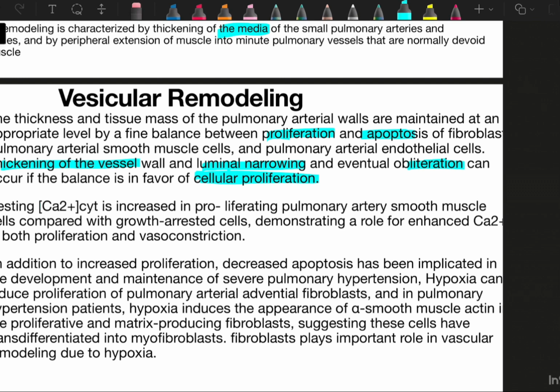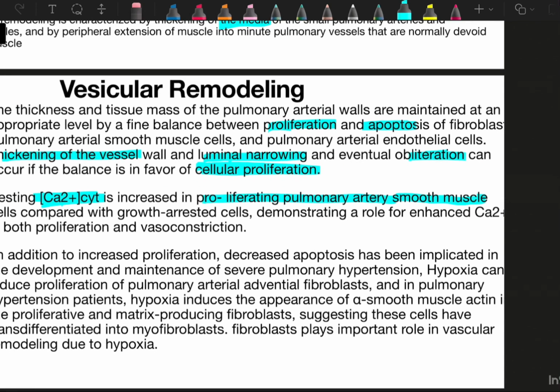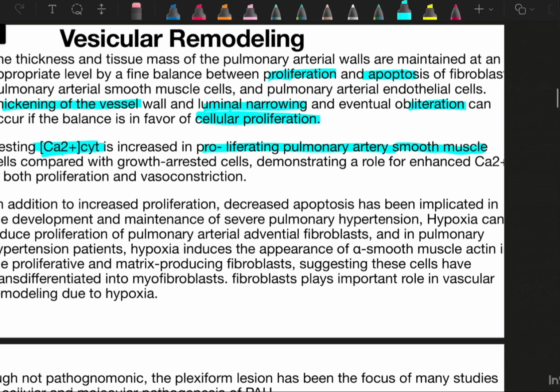They are telling us that resting cytosolic calcium is increased in proliferating pulmonary artery smooth muscle cells compared with growth-arrested cells, demonstrating a role for enhanced calcium in both proliferation and vasoconstriction. In addition to increased proliferation, decreased apoptosis has also been implicated in the development and maintenance of severe pulmonary artery hypertension. Hypoxia can induce proliferation of pulmonary arterial adventitial fibroblasts and pulmonary hypertension.